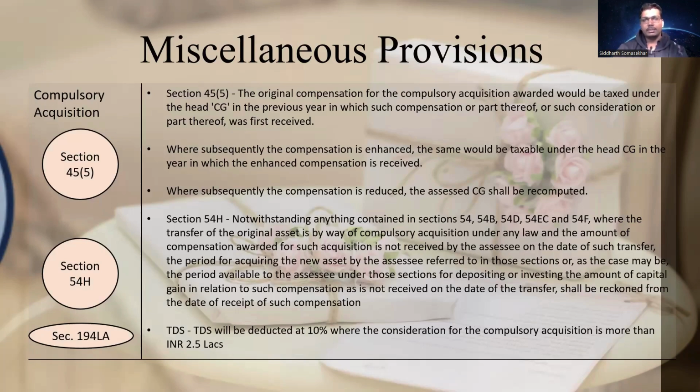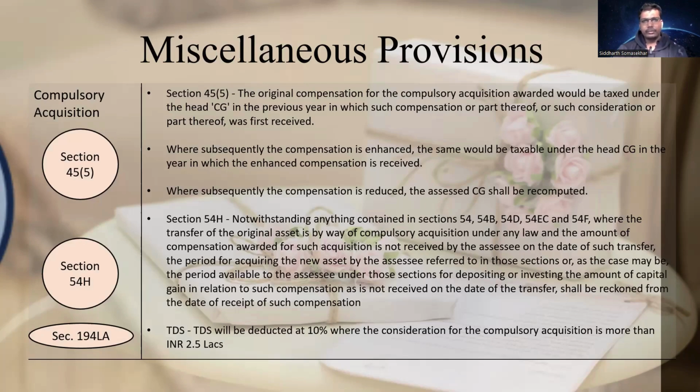Now, there is again a situation wherein you are not satisfied with the original compensation that was decided. You go to the court, you say you need more compensation, and let's say down the line 2, 3 years you win the court case and you get an enhanced compensation. In that case, where the compensation is subsequently enhanced, it would be taxable under the head capital gains in the year in which the enhanced compensation is received. Similarly, where the compensation is subsequently reduced, the assessed capital gain shall be recomputed in that year.